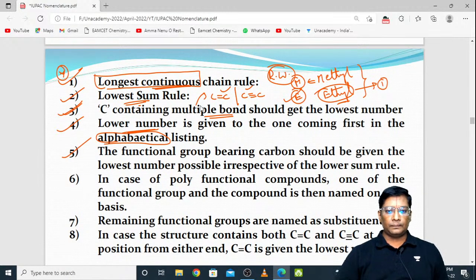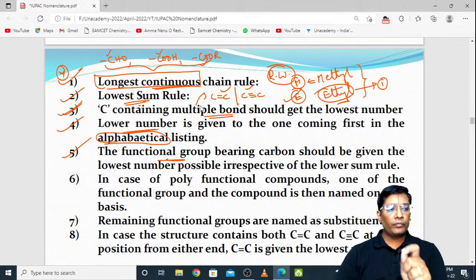Then coming to the next one, the functional group bearing carbon. Functional group bearing carbon means, suppose you take aldehyde, it is a functional group. In which is carbon there? If you take carboxylic acid, in which is carbon there? If you take ester, in which also carbon is there? So if you take any functional group containing carbon, to that you need to give the lowest number.